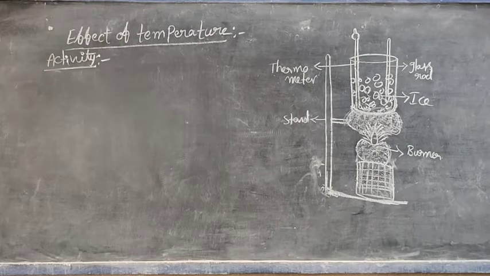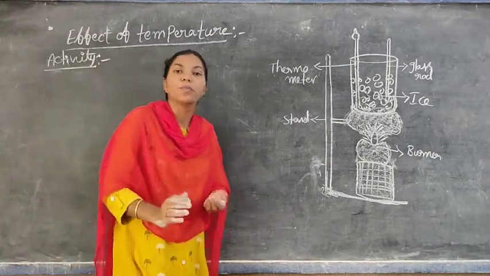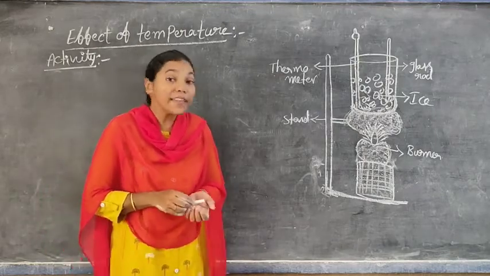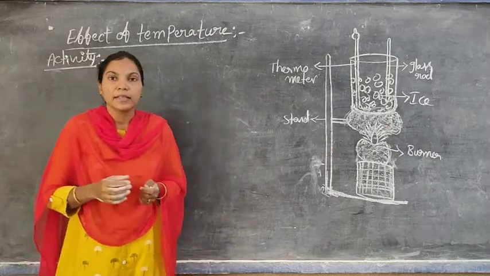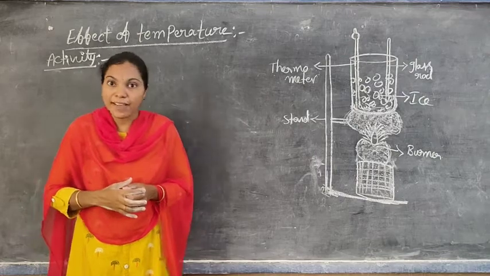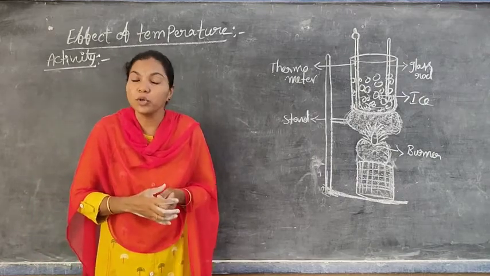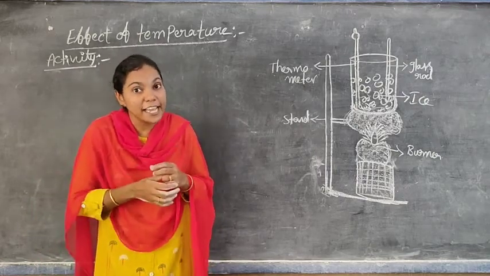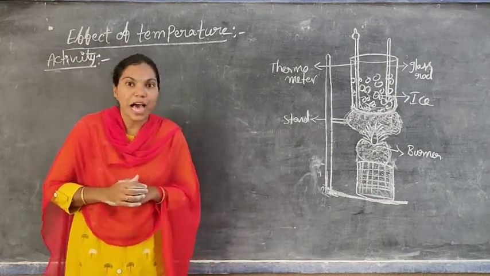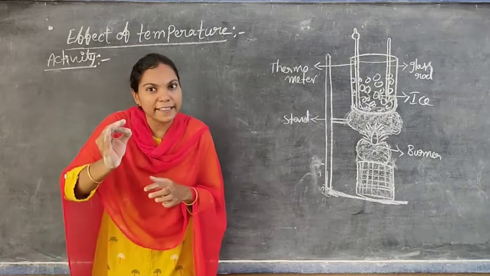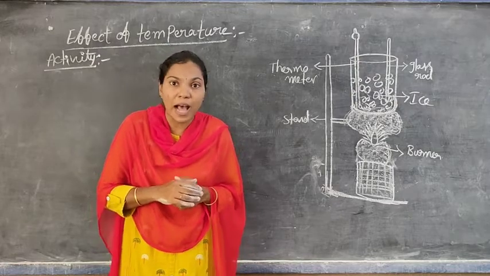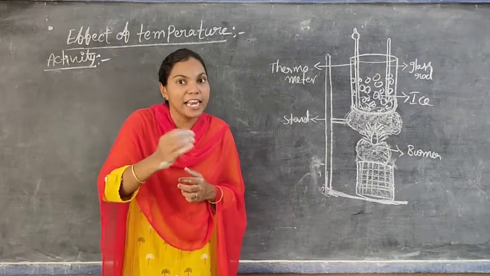Here, one more very important point I clearly say to you. When the solid ice is completely melted and converted into water, the particles present in the ice, that is in the solid state, have lower energy compared to when the particles are present in the liquid state, that is in the water form, which have more energy. Do you understand? The particles present in the solid state contain lower energy compared to the particles in the liquid form.